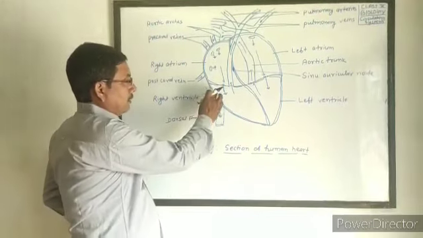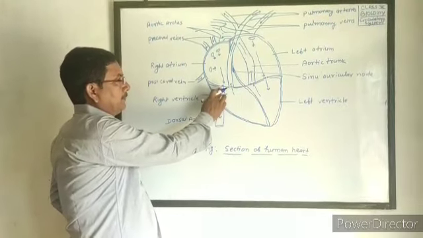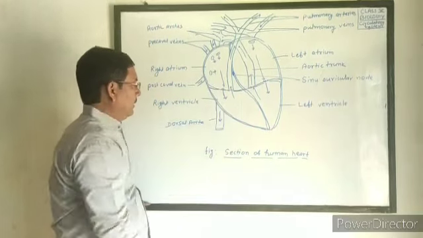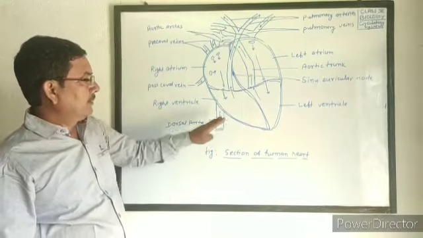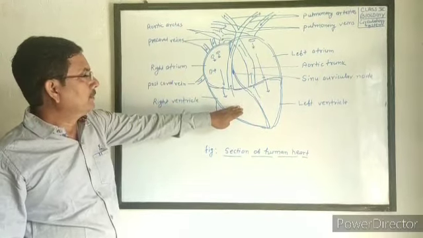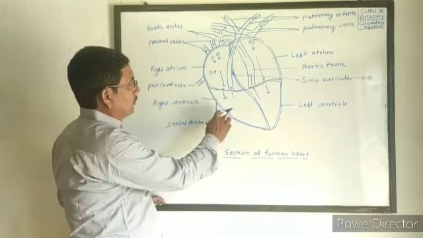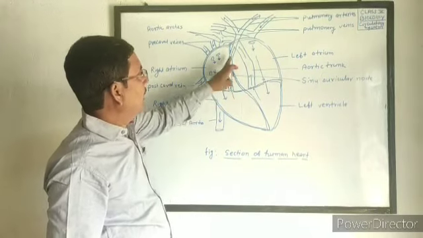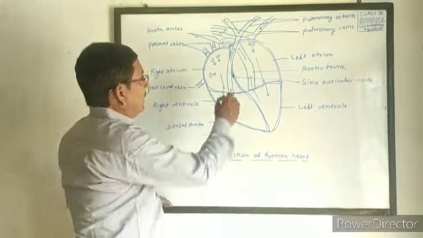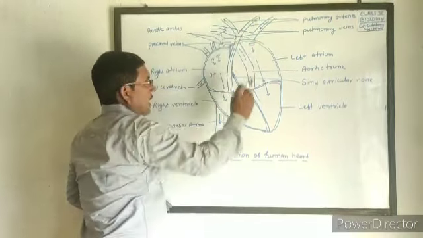So by the right auriculoventricular aperture, the impure blood from the right atrium goes to the right ventricle. Now from the right ventricle, the impure blood leaves through the pulmonary artery. It divides into two parts and goes to the lung of each side.